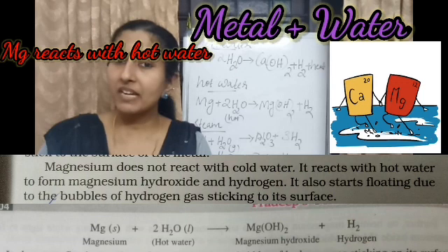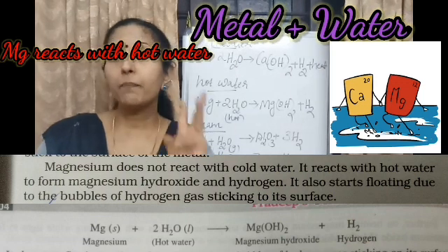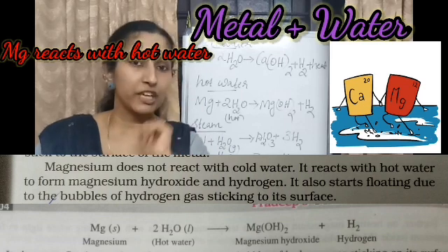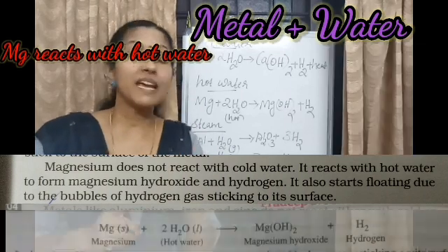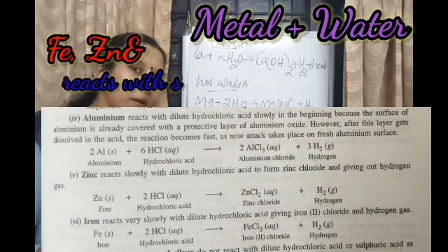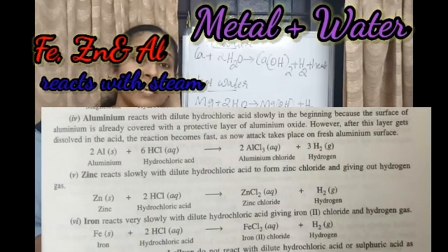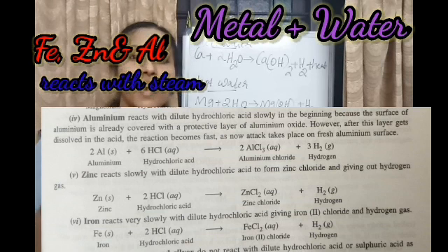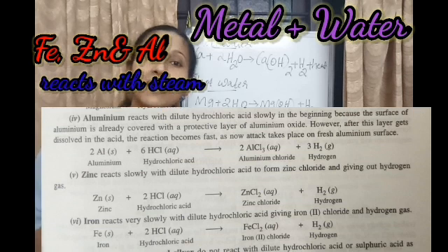And which are the three metals that react in cold water? Sodium, potassium and calcium. And which metal reacts in hot water? Magnesium. And see, the metals like iron, zinc and aluminium do not react in cold water or hot water.